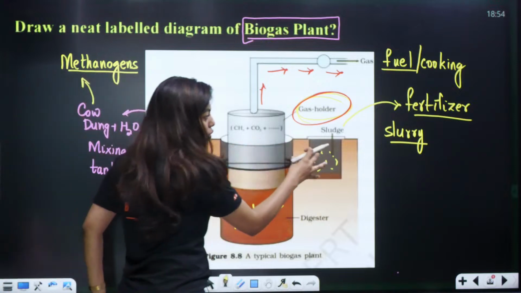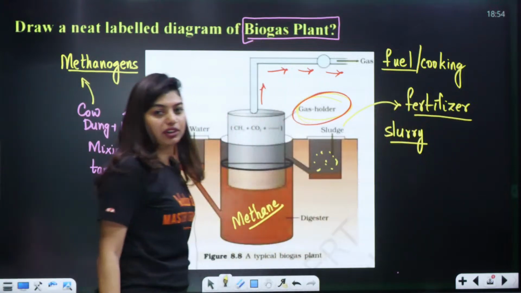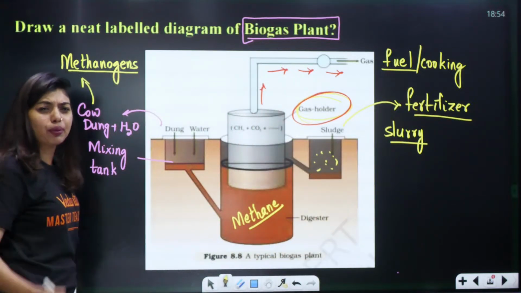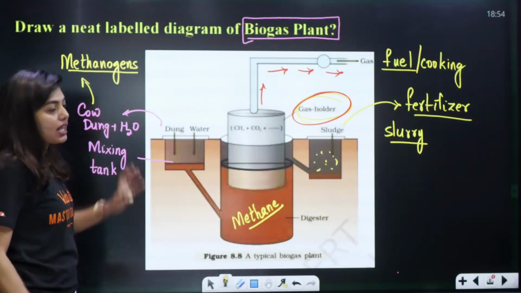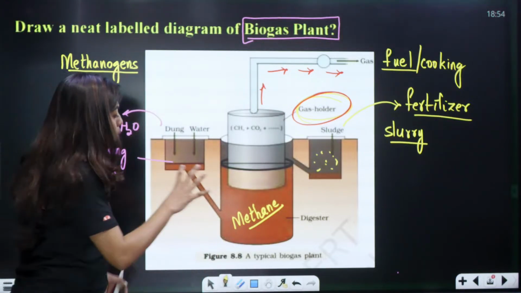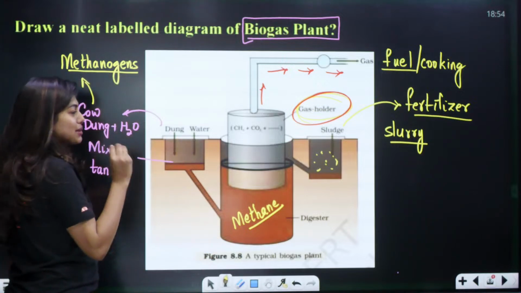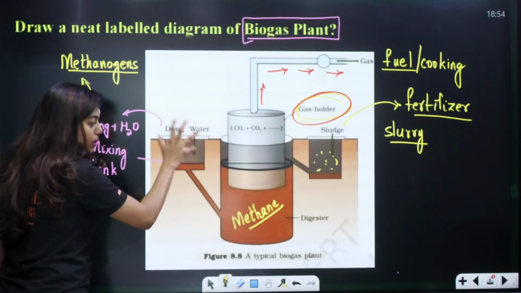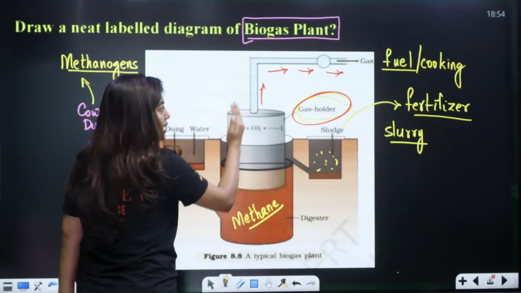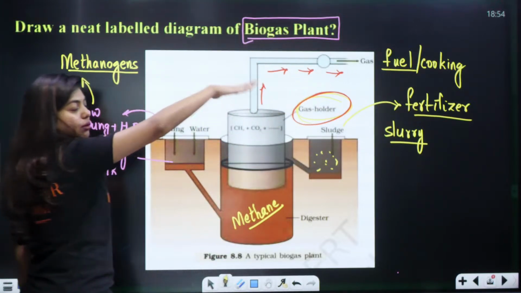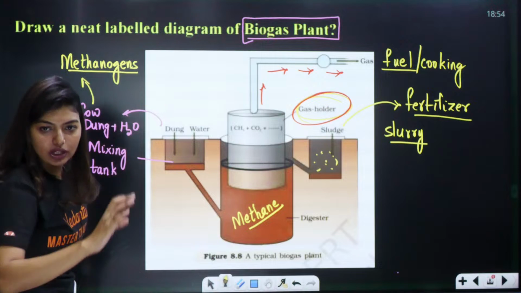So this mixture, students, we will later use as fertilizer. Is this clear to all of you? Very important question, it keeps repeating. So make a note of this. Biogas plant. This is your biogas plant. What is there in a biogas plant? There is dung and water. So you make a mixture out of it. That will be going to a digester. They will form the gas. That gas will be let out, and that will be used for cooking and other things in the rural area.